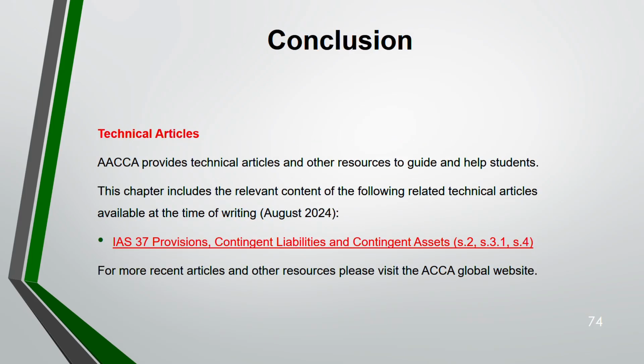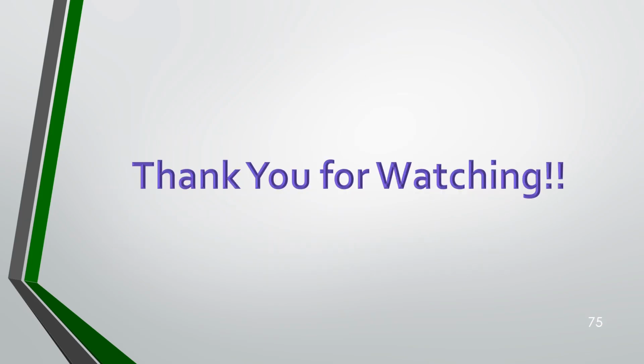So that's it. There is one technical article that you have to read, that is IAS 37 Provision, Contingent Liability and Contingent Asset. You can go to your ACCA website and make sure that you read this article. And make sure that you do questions on IAS 37 from your revision kit. There are plenty of questions on IAS 37.